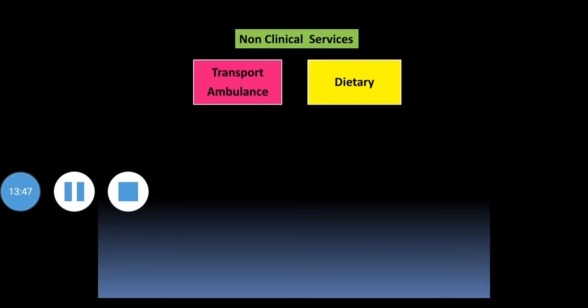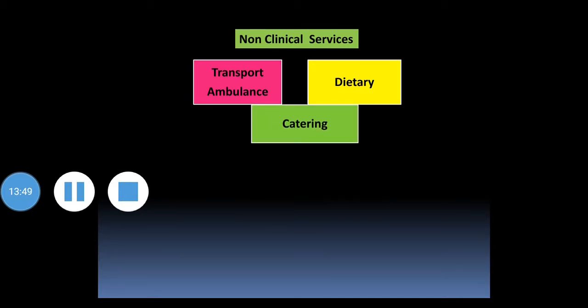Next is dietary service or catering service. Catering service is related with establishment of any services provided through any mess or canteen within the premises of the hospital. Dietary service may act as a non-clinical service or may act as a supportive service. So this dietary service is related with nutrition provision, related with diet.